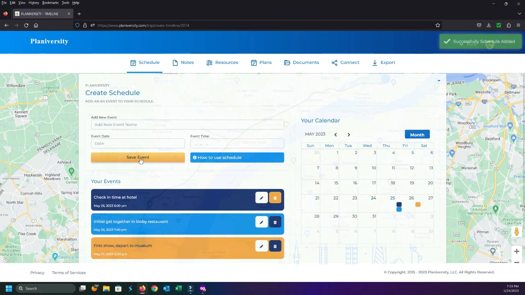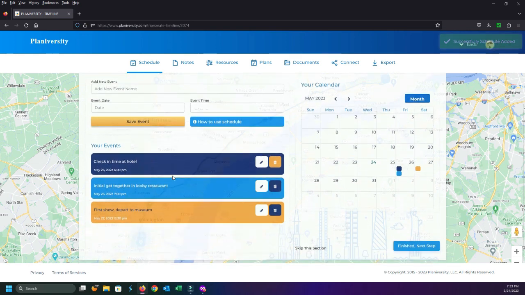Now you can see how this works. Obviously we're building things out, but you can just put in as many entries as you want. I'm not going to sit here and actually go through an entire creation, but you obviously get the point. So if we want to lay out a day of scheduled events, that's what it'll do for us, okay? And even better is you can actually connect your calendar. So now you'll actually get an email to be able to link all of this information to your Google or Outlook calendar. You'll have it right there in your phone, and you'll also have it right there in your app.